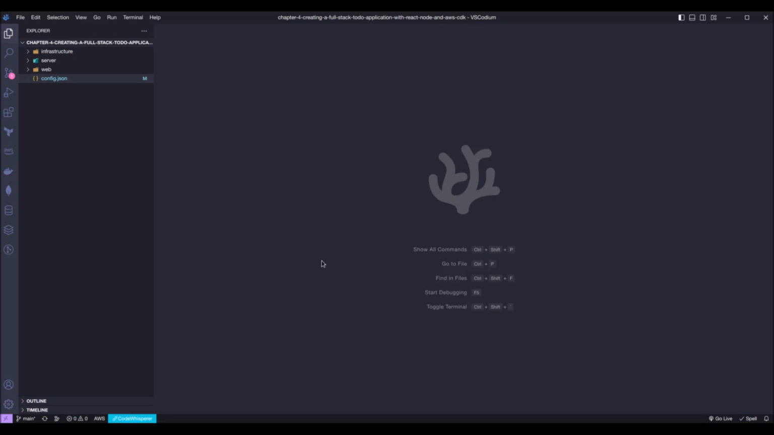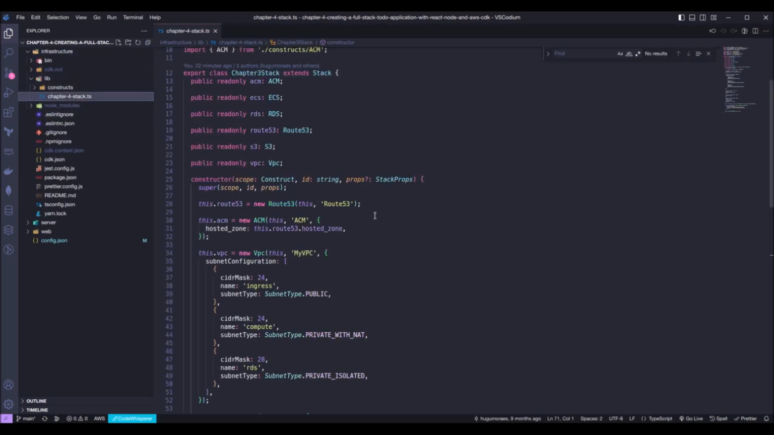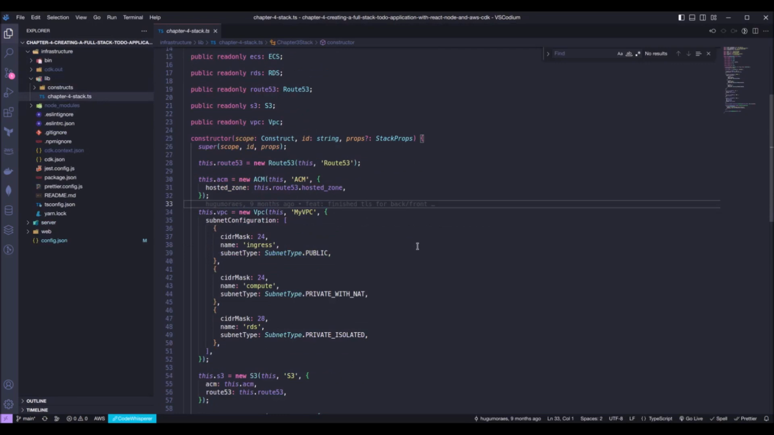We are going to replace our DynamoDB with an RDS instance, and we are also going to add ACM and Route 53 into our application, because if you recall, in the previous chapter, we had to do some manual steps such as replacing the backend URL in our React application. So in order for us to fix this, we're going to use ACM and Route 53.